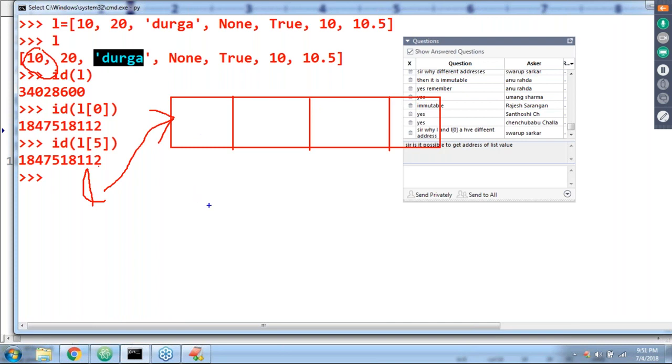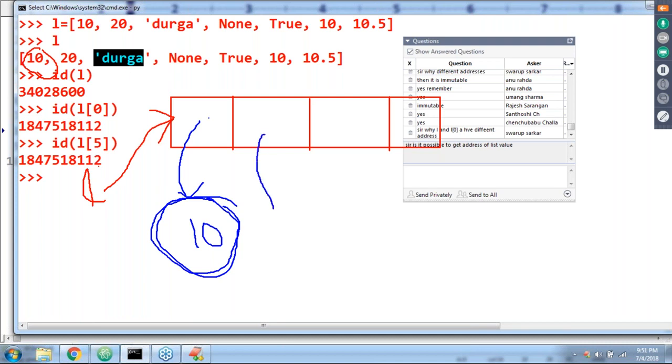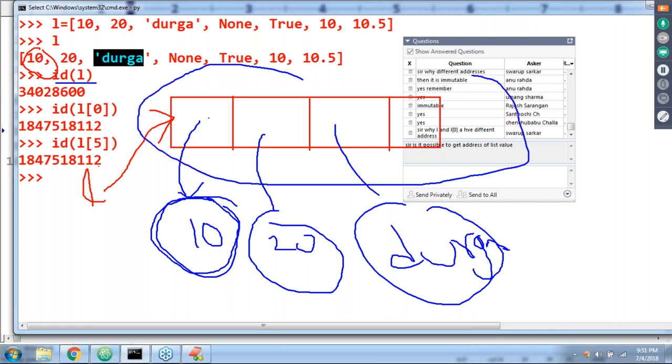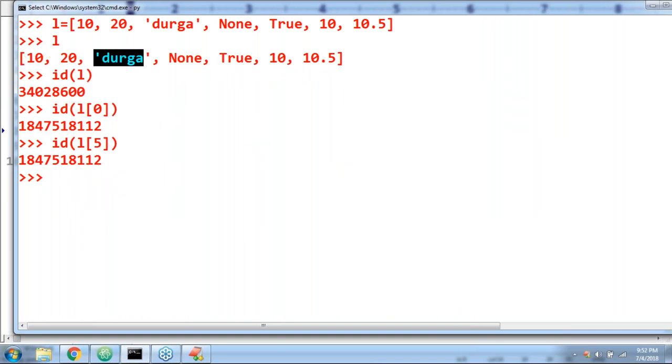What will happen is, a 10 object is there, and L of 0 is pointing to that 10 object, L of 1 is pointing to the 20 object, L of 2 is pointing to the Durga object. Now if I ask for the ID of L, what is the address of this L? If I ask for the ID of L of 0, this object's address we are going to get by default. Are you able to understand?